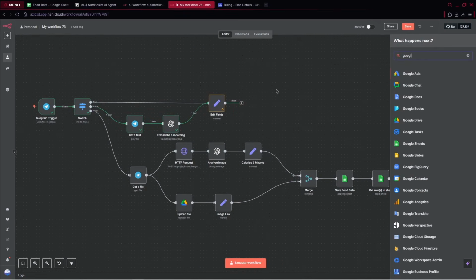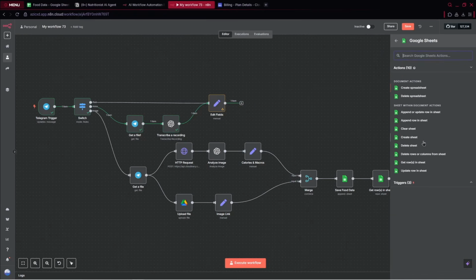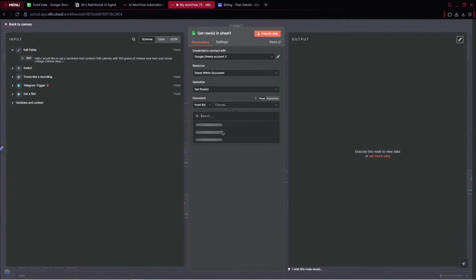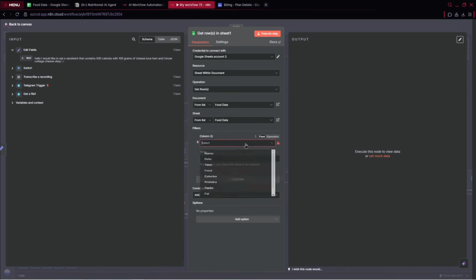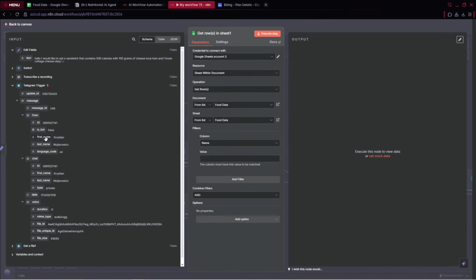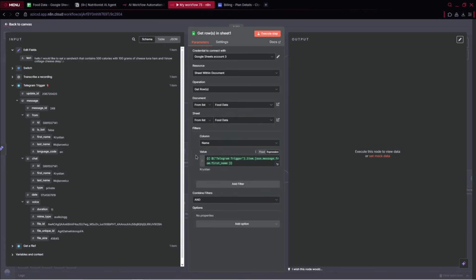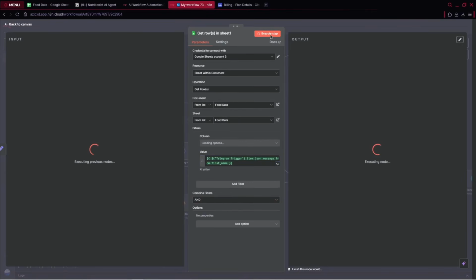So we've got Google Sheets, and the first Google Sheet will be for getting the data from our meal history. We've got get rows in sheet, and now we pick the specific document, food data here, and then we add a filter. We check for the name, which is my name, Christian. Perfect. We execute the step.